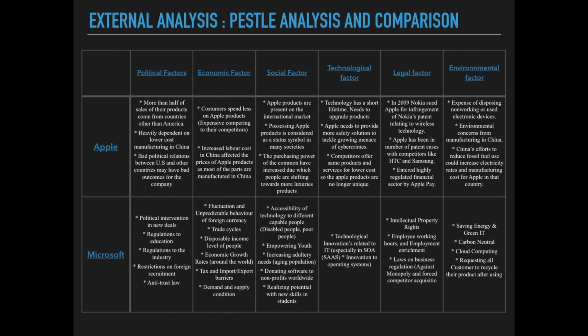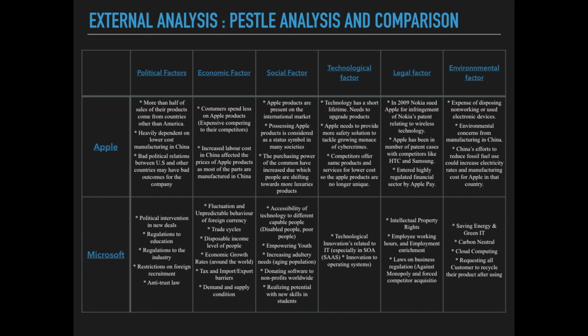Pestel analysis of Apple. Political: more than half of sales of their products come from countries other than America, and Apple is also heavily dependent on lower cost manufacturing in China. Economic factors: customers spend less on Apple products because they are more expensive compared to their competitors. Social factors: Apple products are present on the international market. Technological factors: technology has a short lifetime, so they need to upgrade their products. Apple needs to provide more safety solutions to tackle the growing menace of cybercrimes. Legal factor: in 2009, Nokia sued Apple for infringement of Nokia's patent related to wireless technology. Environmental factors: the expense of disposing of non-working or used electronic devices.